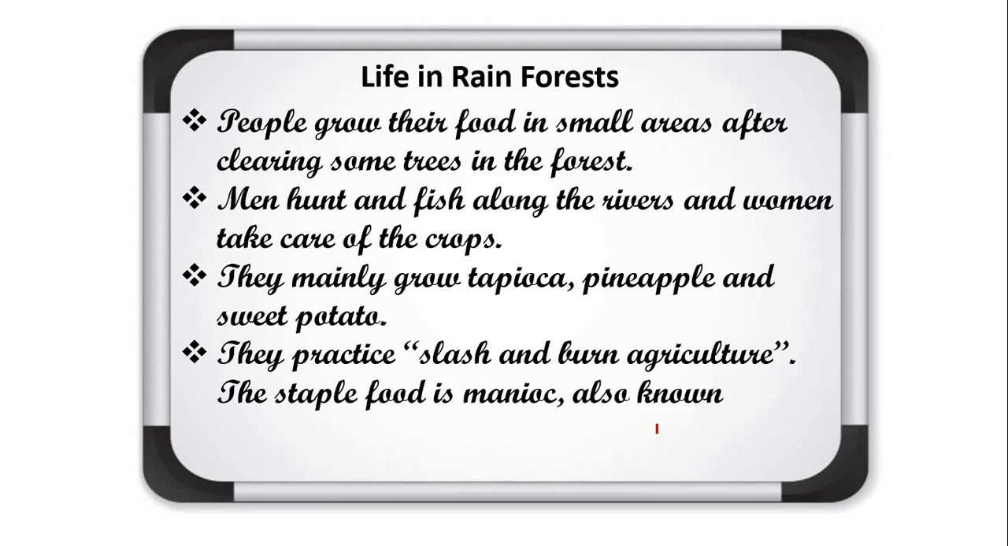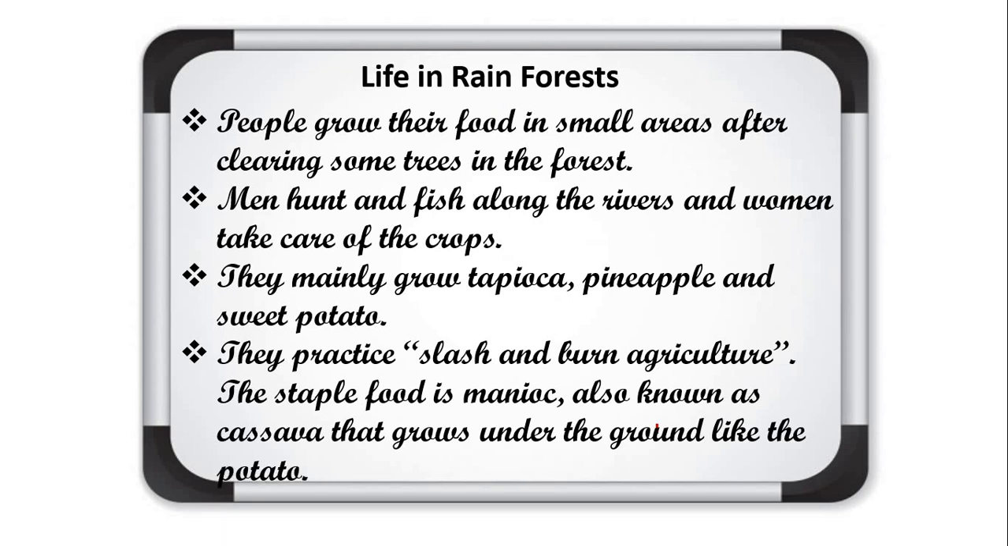And the staple food is manioc. What do you mean by staple food? Actually, friends, staple food means the food which is the main part of our diet. The staple food is known as manioc, and this is also known as cassava. It is like the underground root of a plant, like potato. So cassava, or manioc, is the staple food of the people living in this forest. Understood?